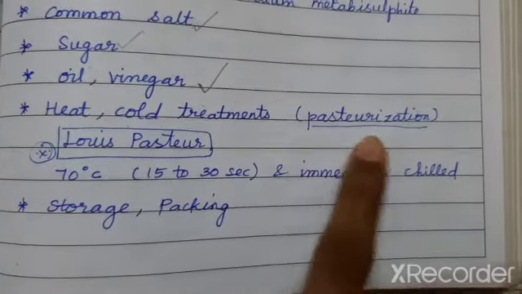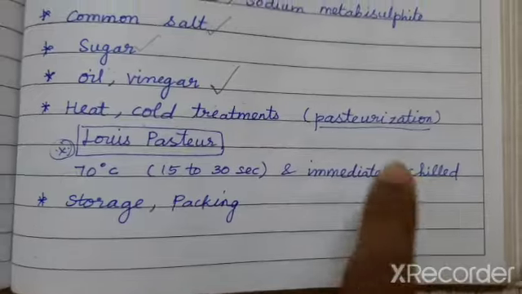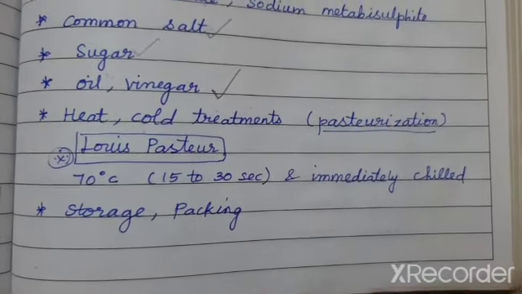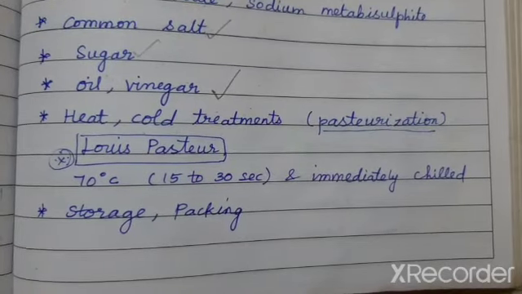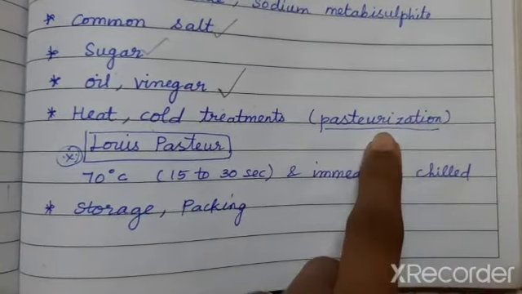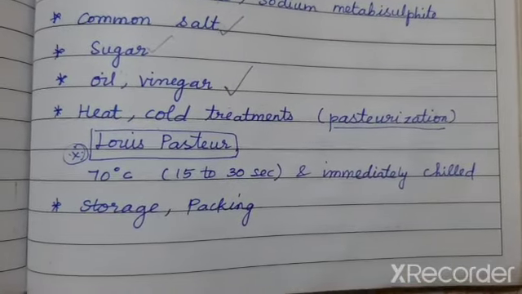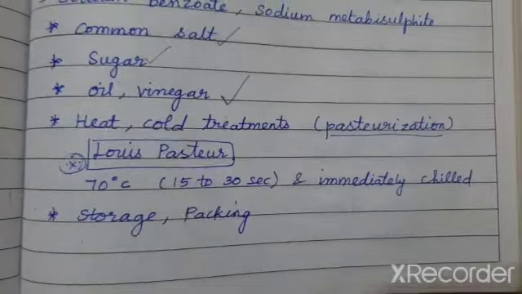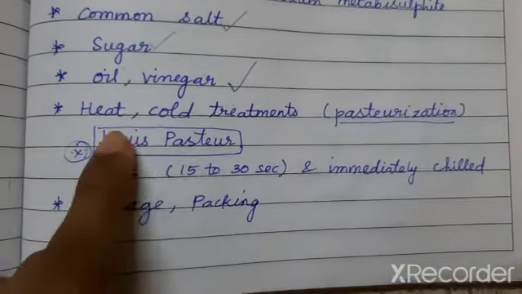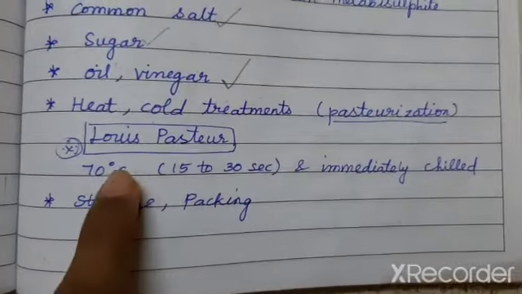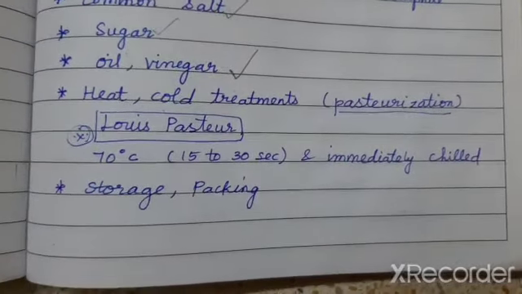That is called pasteurization. By doing so, all the microorganisms present in it would be killed and it is free from microorganisms. This concept was first found by Louis Pasteur. The person who found pasteurization is Louis Pasteur.